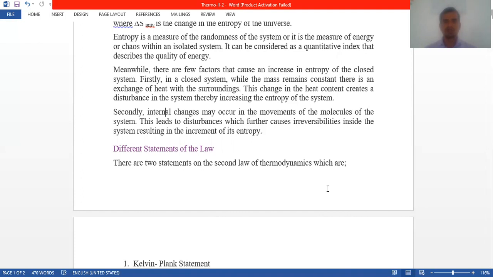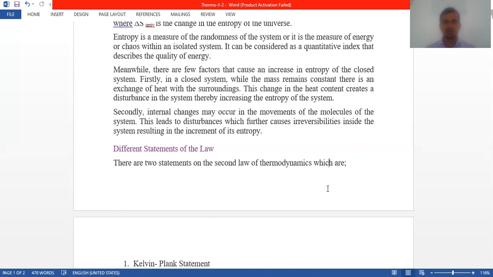This leads to disturbances which further cause irreversibilities inside the system, resulting in an increment of its entropy. These are the points about what the second law of thermodynamics is and its mathematical statement.